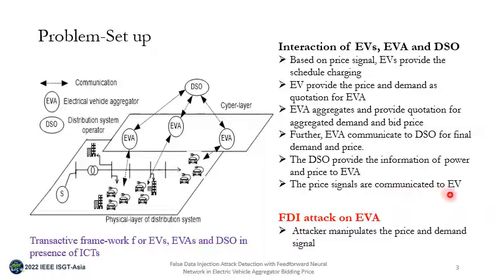So in this work, mostly the price signal from EV to EVA is communicated, and once the EV aggregator aggregates the price and power, these are sent to the DSO. Now the attacker, or we can say adversary, may take an opportunity to manipulate the price and demand signal at EVA.